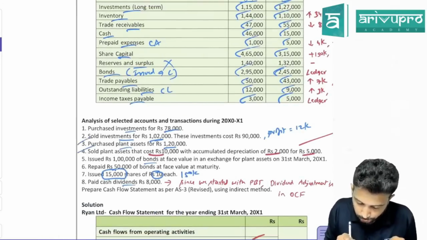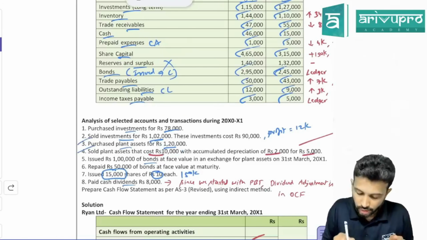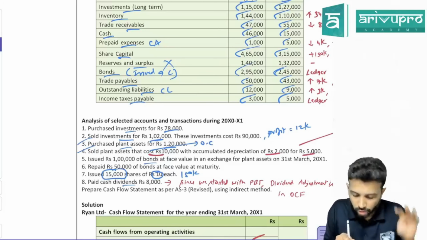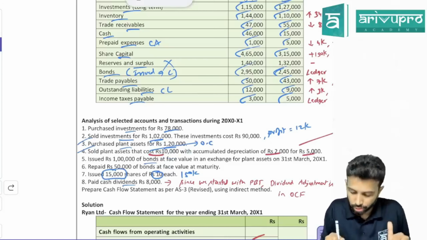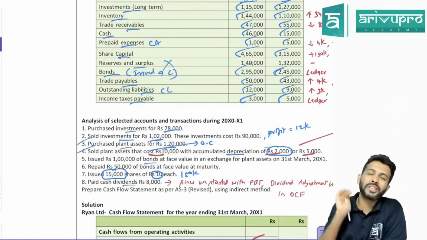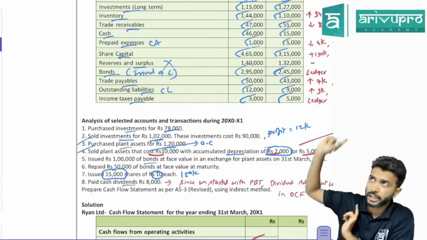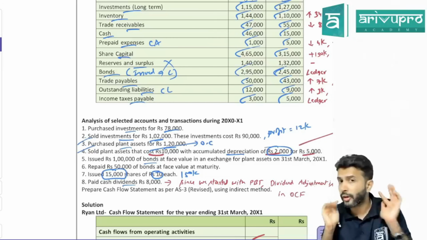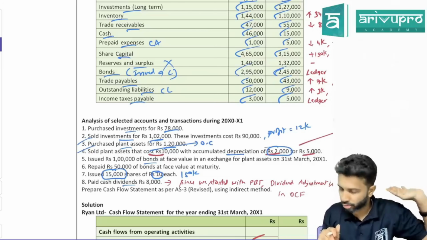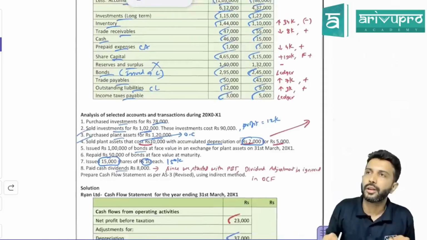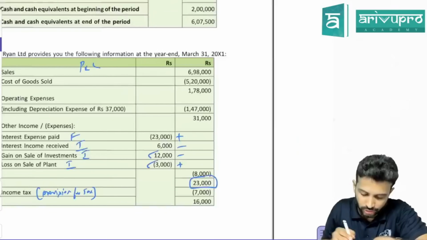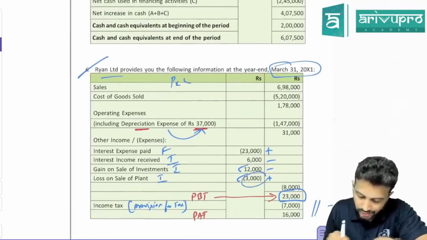This one. Sold plant at a cost of 10,000. When they use the word cost, it means original cost. What is the original cost of the plant sold? 10,000. Its accumulated depreciation is how much? 2,000. So far you have depreciated this asset by 2,000. Initially you bought it for 10, so far you have depreciated by 2. So what is the carrying amount of that asset? 8,000. But you sold it for 5. 8,000 worth of asset, you sold it for 5, means you made a loss on sale of 3,000. That's what they passed in your P&L account as loss on sale 3,000.